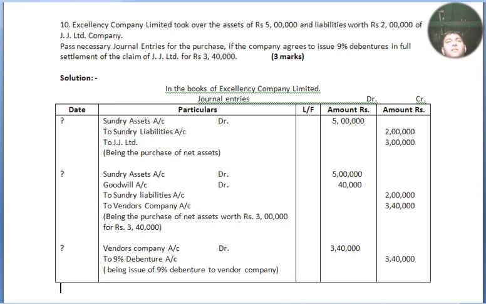Company account debited to 9% debenture account. So who is the vendor? Who is the seller? JJ Limited. So 9% debenture has been issued to JJ Limited, being issue of 9% debenture to vendor company. Alright.